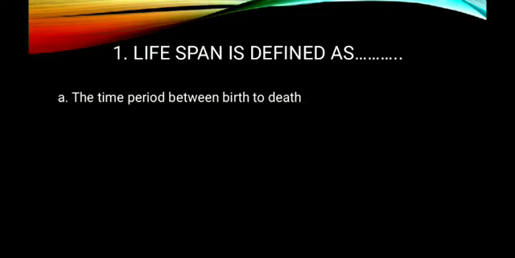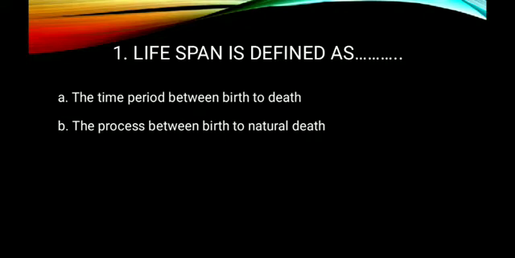Option 1: the time period between birth to death. The time period between birth, yes, that is true, to death. Actually one prefix is required, that is not given. Let us see another option. It may be the right answer also. The process between birth to natural death. Yes, birth is given, natural death is the correct term. But the answer is wrong, the reason being this is not a process. The time period is correct, but that is not given here. The term process is given, so it should be the wrong answer.